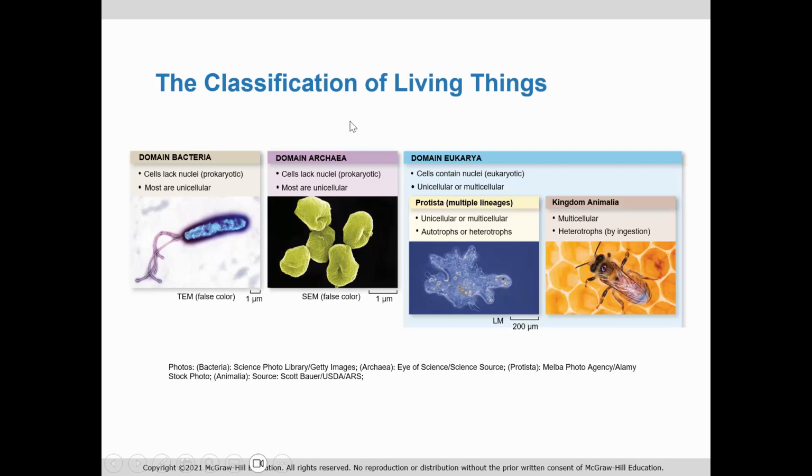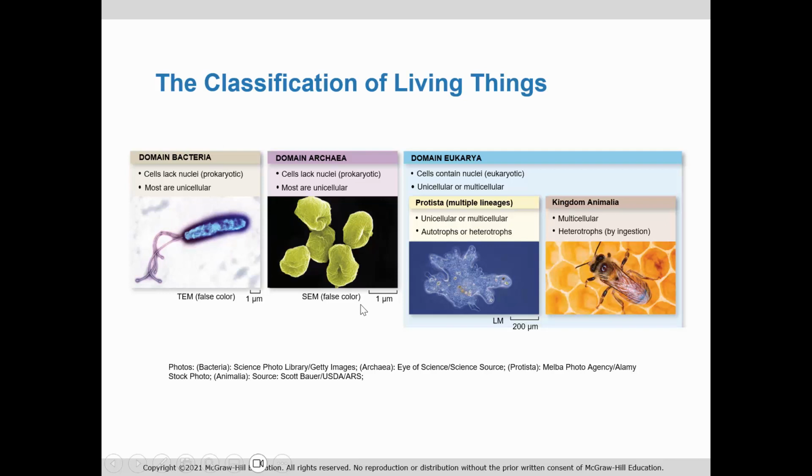Now, to narrow down classification a little bit finer, there are 3 domains of living things. There are the bacteria, the archaea, and then the eukarya. Everything that's eukaryotic has cells that contain nuclei and falls within this domain. The prokaryotes are both the bacteria and the archaea. The domain bacteria is the types of bacteria that you think of as common bacteria, so E.